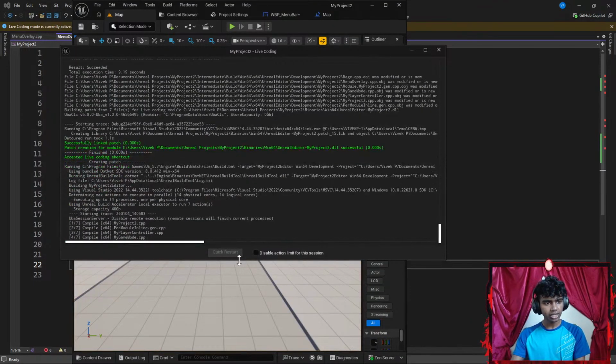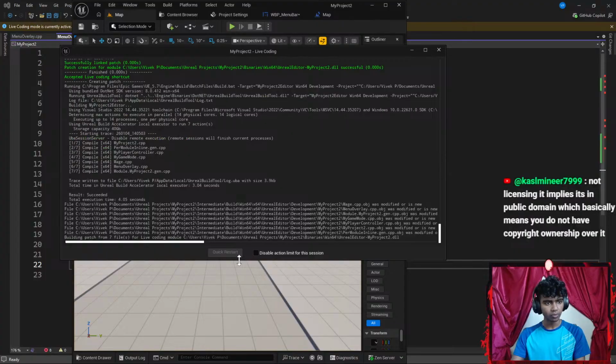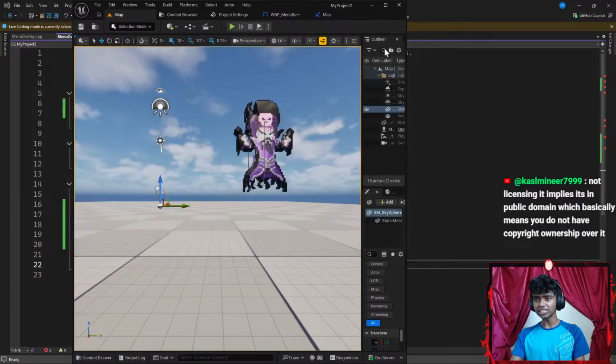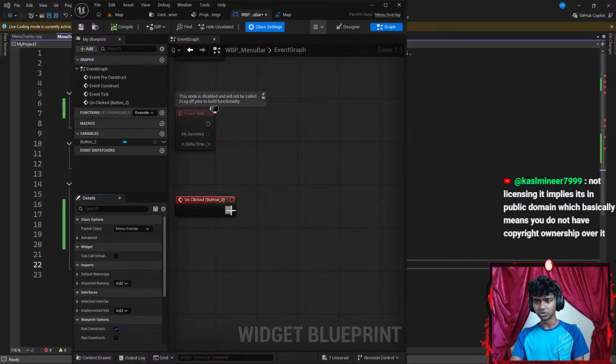Not licensing implies it's public domain, which basically means you do not have copyright ownership over it. I see. Honestly guys, I might have to add a license in that case, but I need to figure out how to do that first.